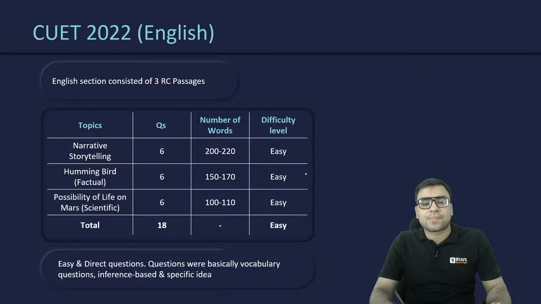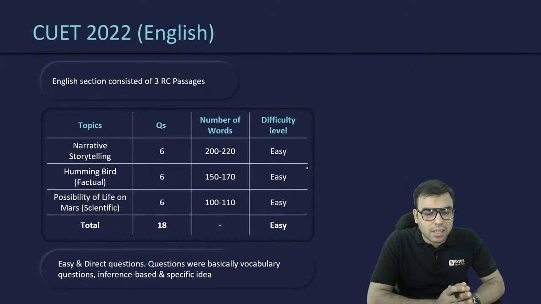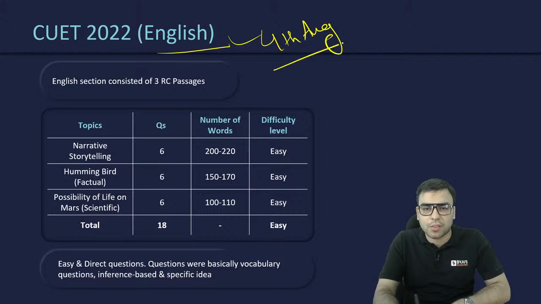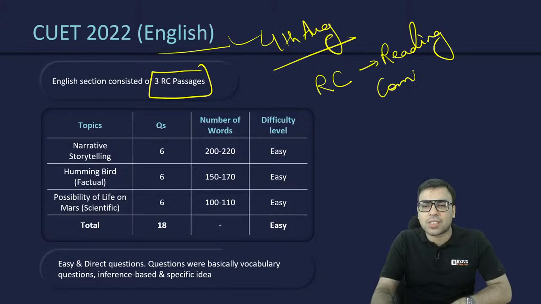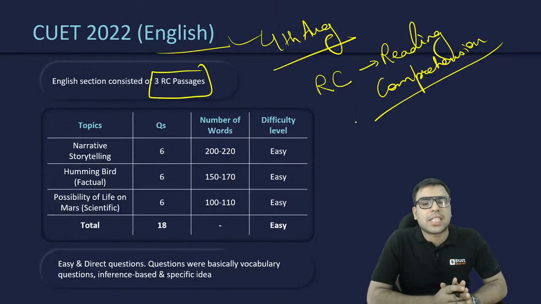So yes, let us discuss each and every section one by one. If you talk about English of 4th August, this is the analysis of the CUET 4th August exam. The English section consisted of 3 RC passages. RC means reading comprehension: there will be a passage, you are supposed to read it, and then answer according to the passage.